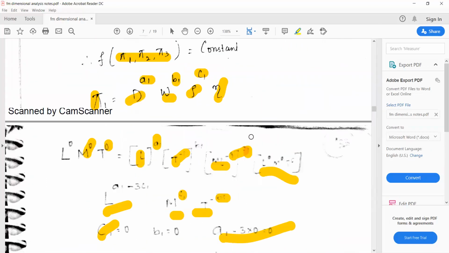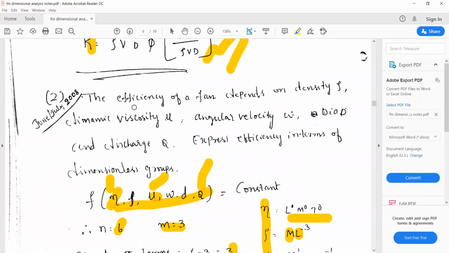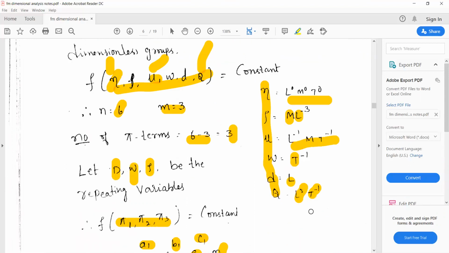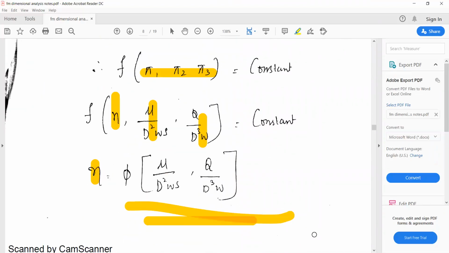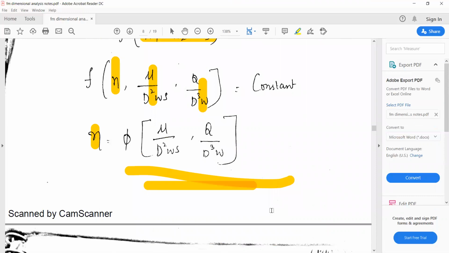So that is what I asked you to calculate: find the expression for the efficiency of a blade, a fan blade. So the efficiency of a fan. That's right, we have got the final expression for efficiency. So similar problems, all are similar problems. I hope you have understood.